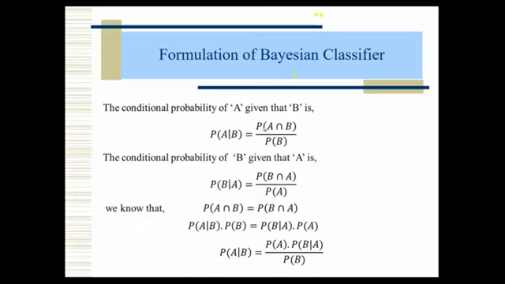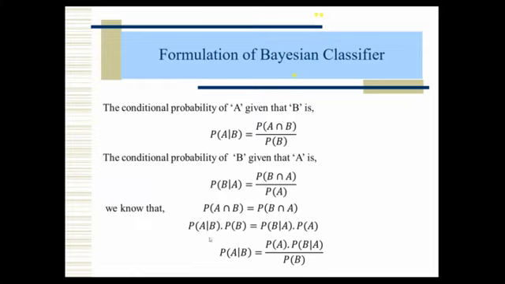You can see one by one. The first two lines are conditional probability for A given B and B given A. When you come to the next one, intersection values are always equal, whether A intersection B or B intersection A. So on the left side I replace P of A intersection B. From the first equation, what is P of A intersection B? Just cross multiply: P of A given B into P of B. And on the right side, from the second equation, P of B intersection A equals P of B given A into P of A.